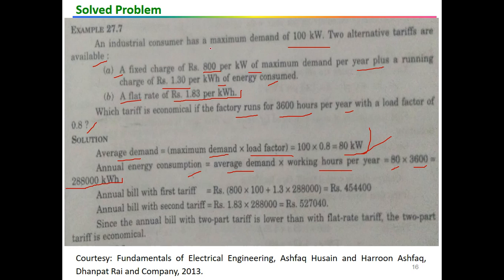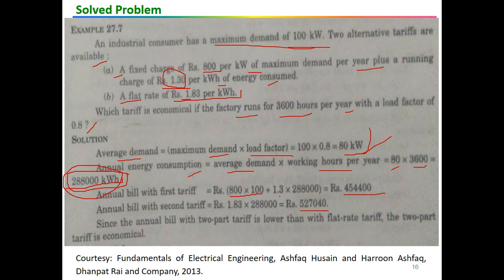And the annual bill with the first tariff, how do I have to calculate for the first tariff? I have to take the maximum value. 800 rupees per kilowatt, so maximum is 80. Okay, maximum is here 100. So I will take 100 into this 800 plus 1.3, and it is for the actual units consumed. So this will be this value. On calculating this, I have this value with me, and if I calculate the same units consumed with this flat rate of 1.8, I have a billing of this 52,70,40.